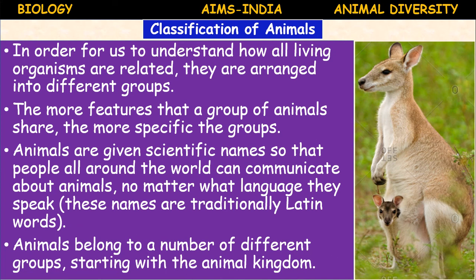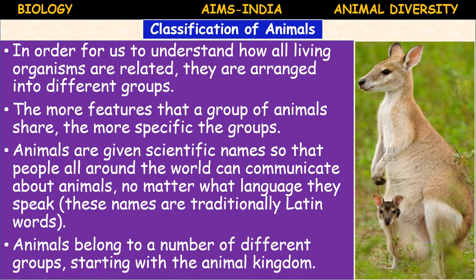The more features that a group of animals share, the more specific the group. In the hierarchy also, that is kingdom, phylum, class, order, family, genus, species, like that. When you come down, the number of similarities will increase.